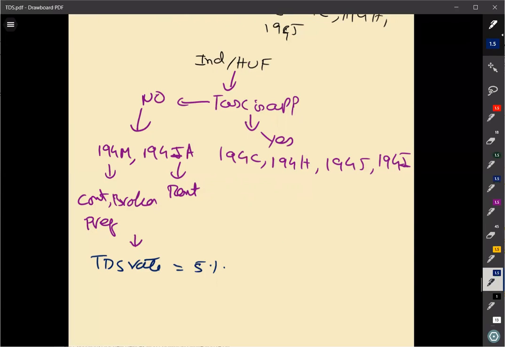Now, when TDS is not required, let us try to understand. No TDS. You are not supposed to deduct any sort of TDS when.